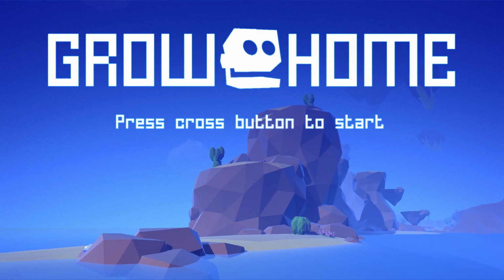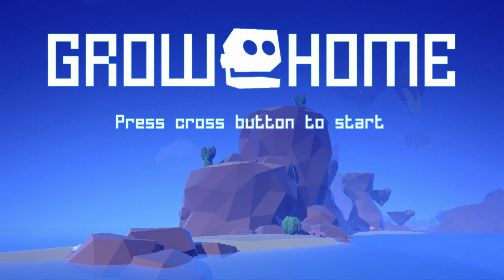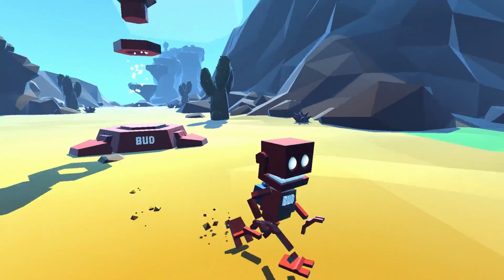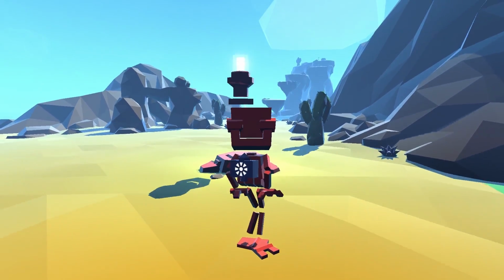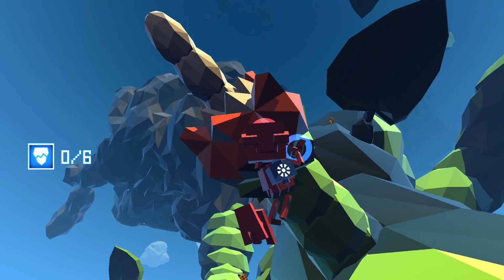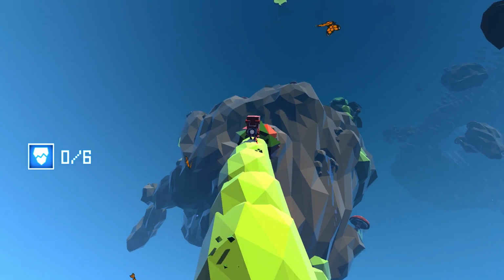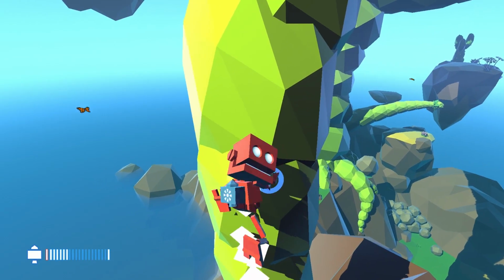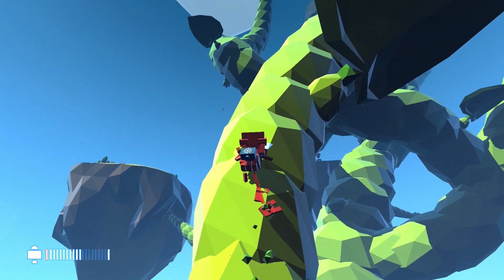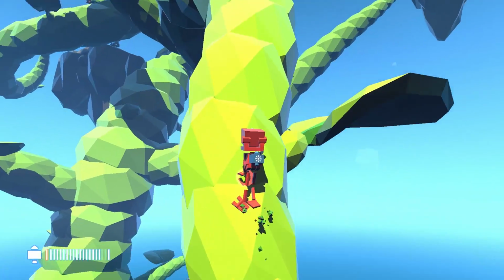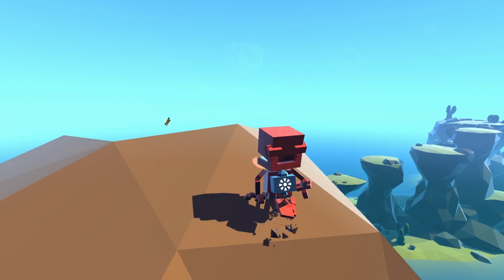Let's take a little look at the game Grow Home. You control a little robot called Bud, and you have to help these huge seeds grow into gargantuan plants that eventually reach into space. Now, much of your navigation comes from running, jumping and climbing, but the thing that likely sticks out during gameplay is just how ungainly Bud is when he moves.